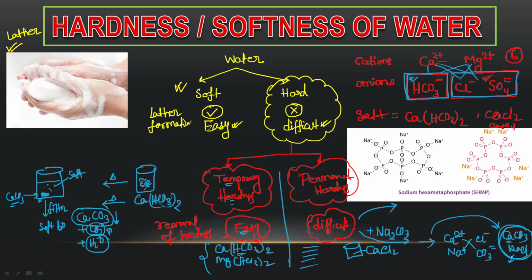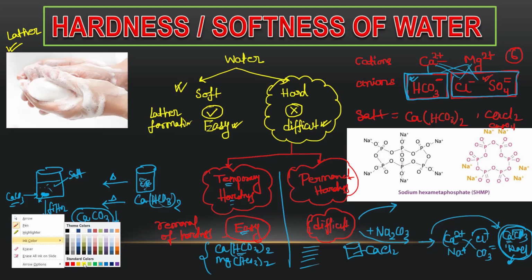If you just heat it, you can use evaporation or distillation, any technique. Then filter it out, and this removes the hardness. The carbonate and calcium get removed, and chloride is removed. That's how permanent hardness is removed this way.